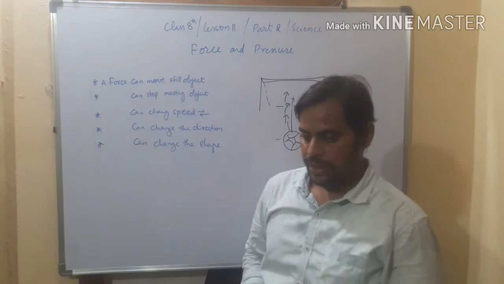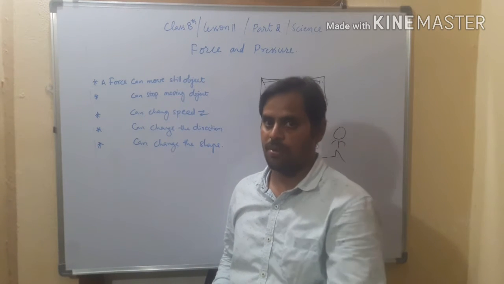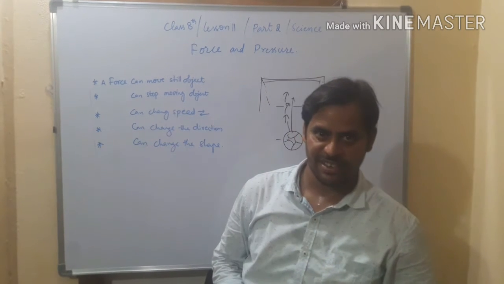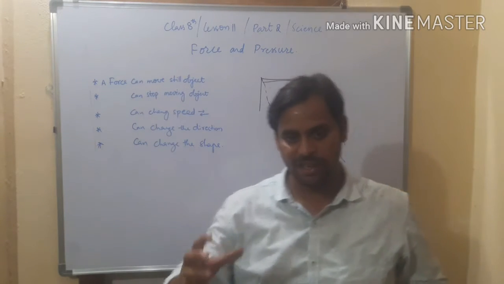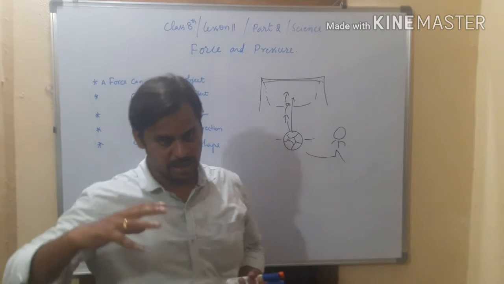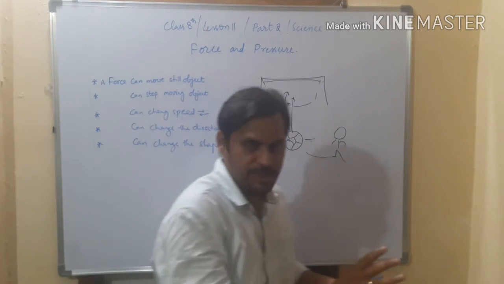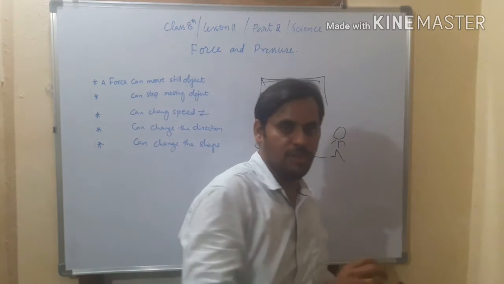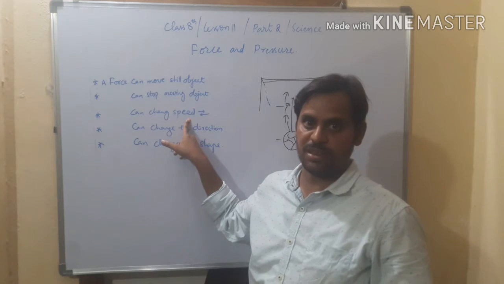So see, here after rolling some time, it is going to stop. Who stopped it? Who stopped the ball? The force applied by the ground, applied by the air, it tries to stop the moving object. Means here it can change the speed. Force can change the speed.